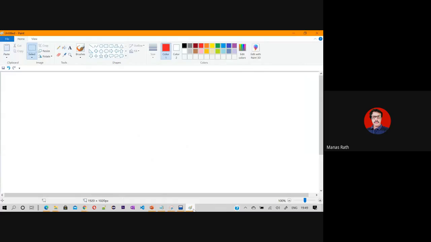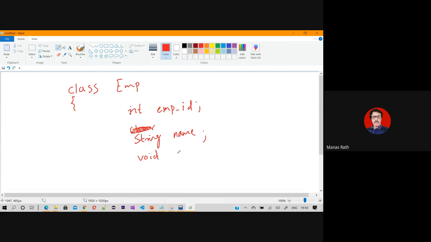If I write something like this, a class Employee, inside, I'm not writing the exact syntax of Java, let it be int empId and char, or in Java you can use String name, and I write void getSalary.